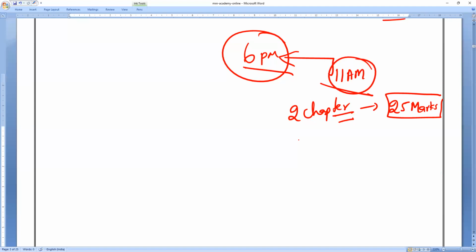Then I will say what to do. In the afternoon, anyhow, we'll go with physics or some other subject. Then only we'll go with biology, and after that you have to go with revision and Sunday. So plan accordingly. Why am I saying chemistry first? Remember the advantage of learning chemistry at the beginning. Chemistry needs more energy to remember the equations. And the advantage of chemistry is, once you learn, you cannot forget. That is why at the beginning everybody has to read chemistry, so that it is easy to revise before the exam. So make yourself comfortable and practice every equation. I want to see how much you are practicing tomorrow afternoon. I will verify it also.